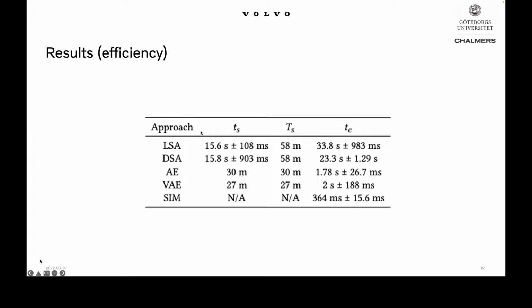So if we look into the first 2 rows for the white box surprise adequacy approach, we see that the general setup time is very big because we also include the training of the network, since we cannot start prioritizing test inputs before we get the trained model. So we include it in the general setup time.